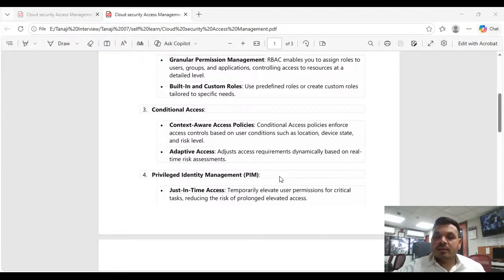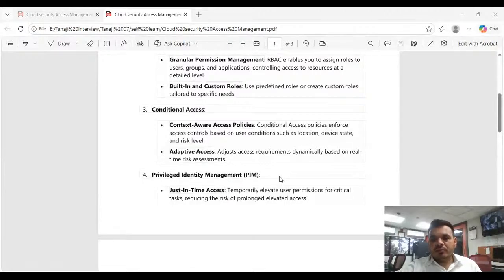Another thing: if the user is going to a different location and there is any criticality, they need access. For that scenario we have to configure another thing, the risk sign-in policy. Once you configure the risk sign-in policy, the user has to reset their password, and then they can log in from that specific location as well.